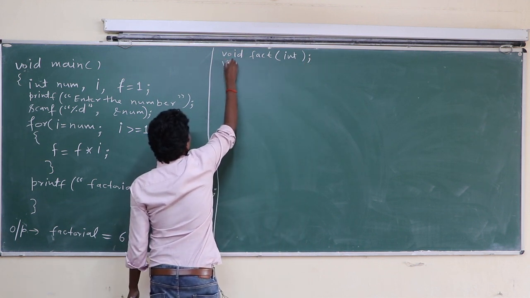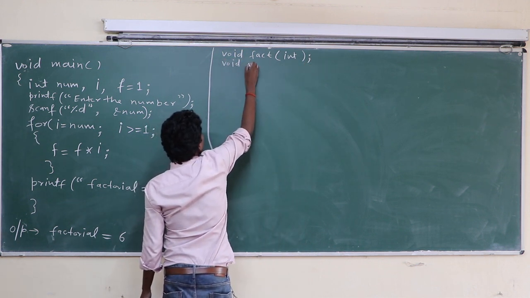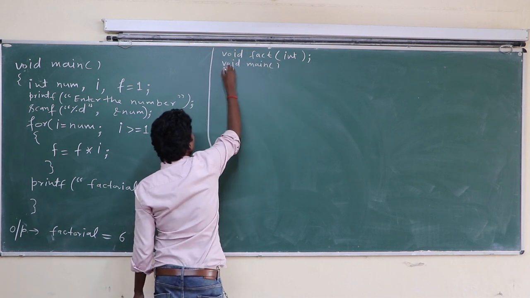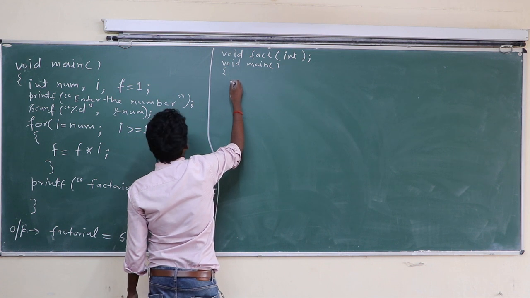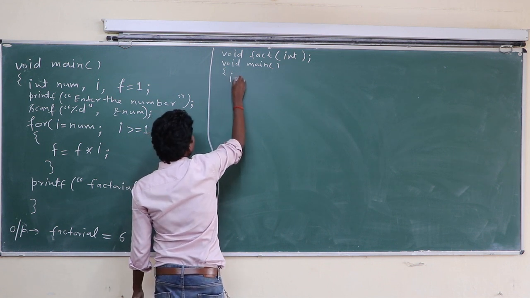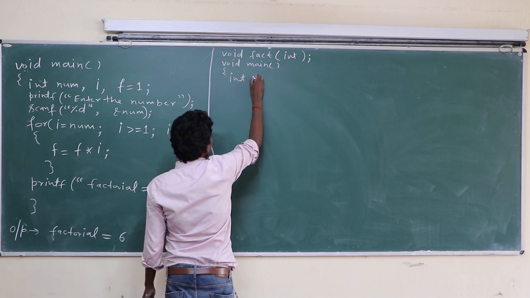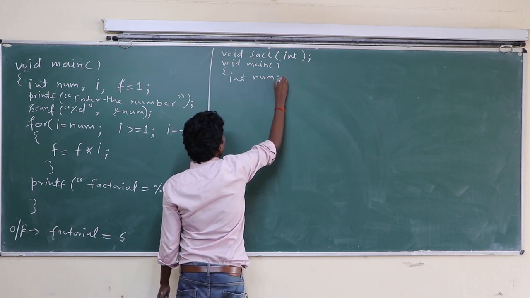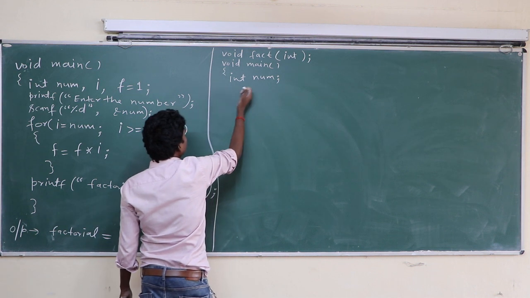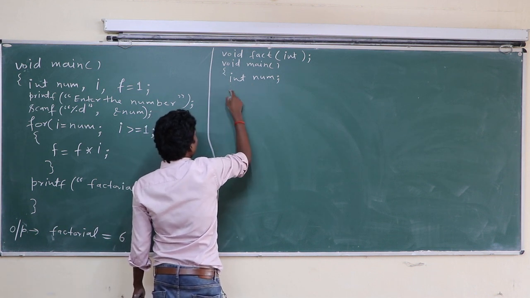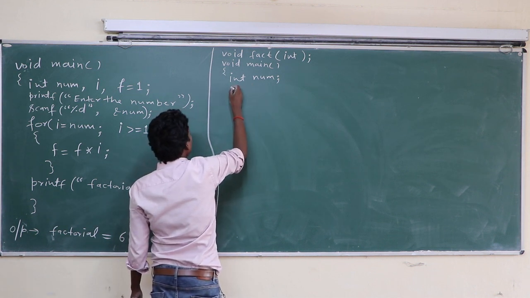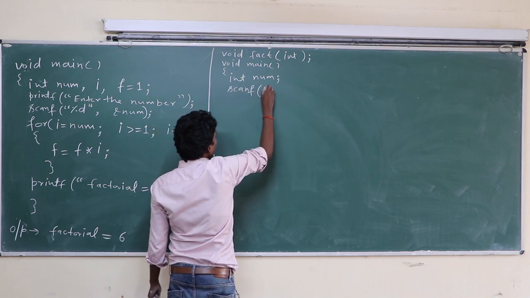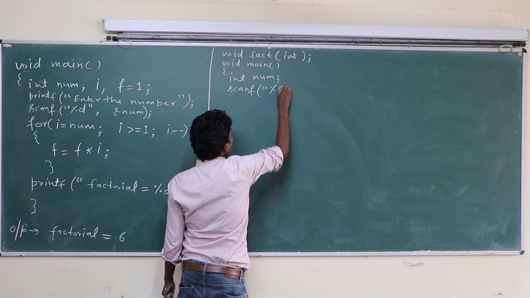Okay, void main, here int num, printf "enter the number for factorial". Okay, so we are not going direct, we are going to input: scanf %d.